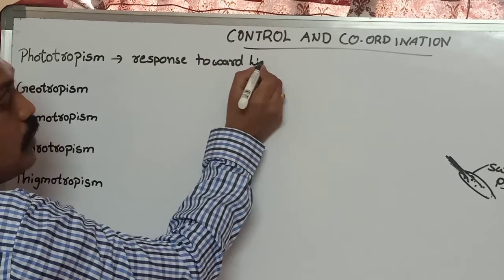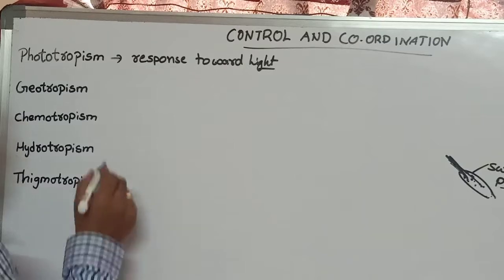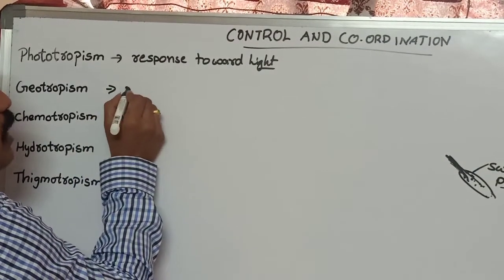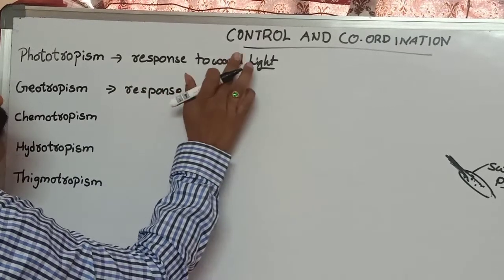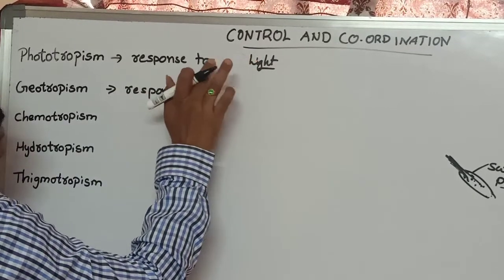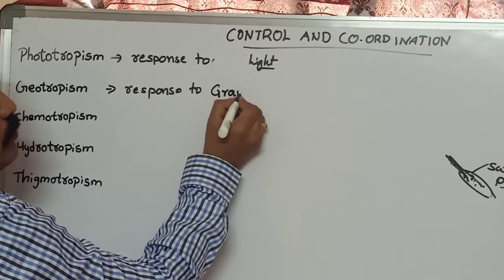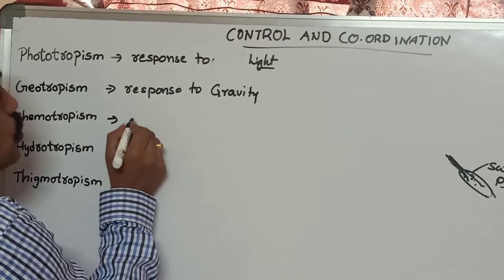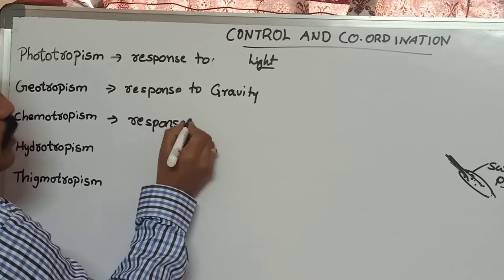Plants show response to gravity. Plants show response to chemicals or chemical substances.